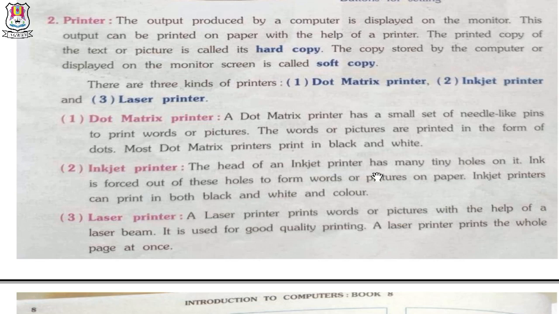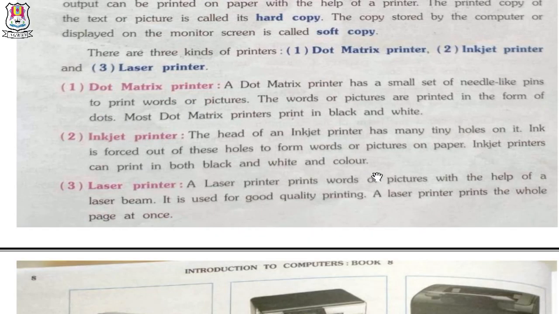Number 1, dot matrix. Dot matrix printer has a small set of needle-like pins to print words or pictures. The words or pictures are printed in the form of dots. Most dot matrix printers print in black and white only.